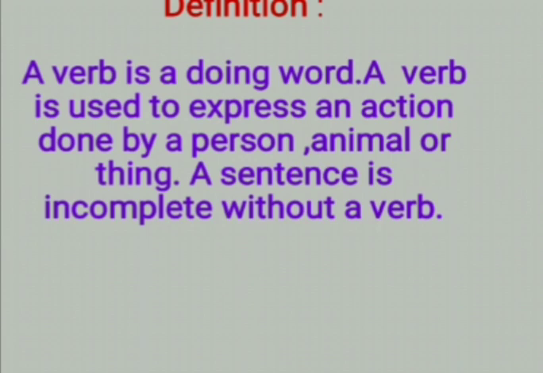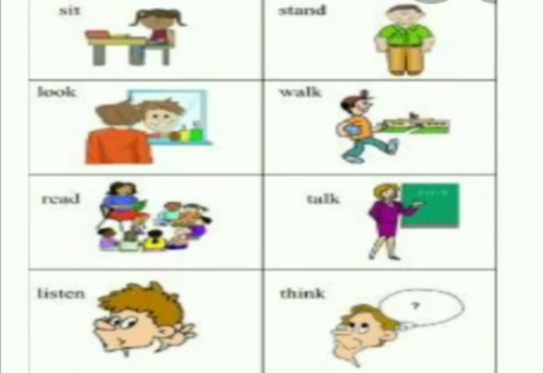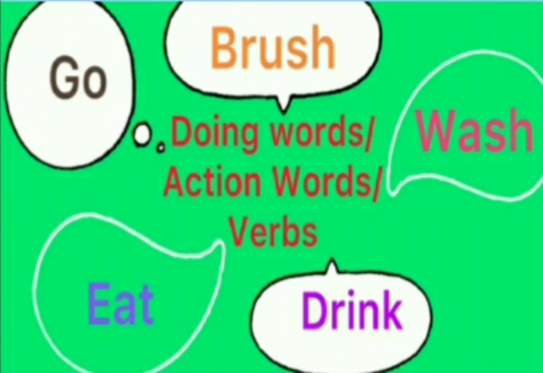Verbs tell us time and tense also. From the morning, what are the actions we are doing? All the words are called verbs. Let's see some examples. Sit, stand, look, walk, read, talk, listen, think. Brush, wash, drink, eat, go, etc. All these words are called action words or doing words.